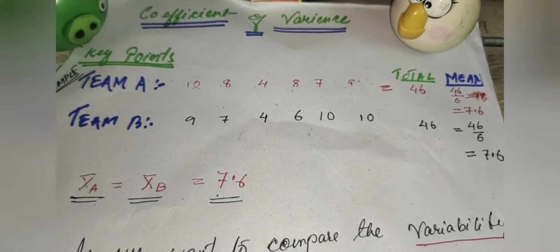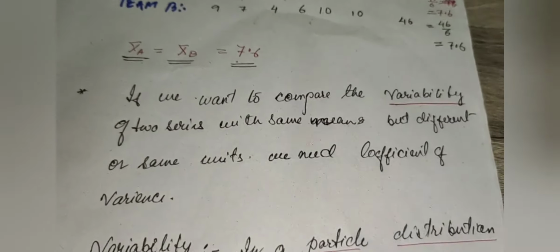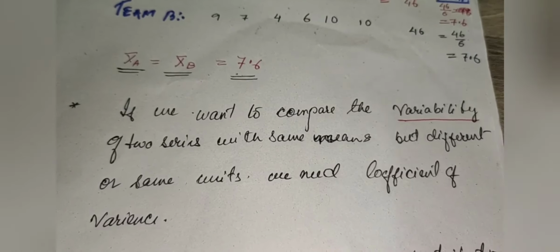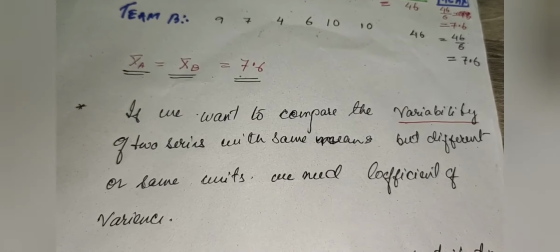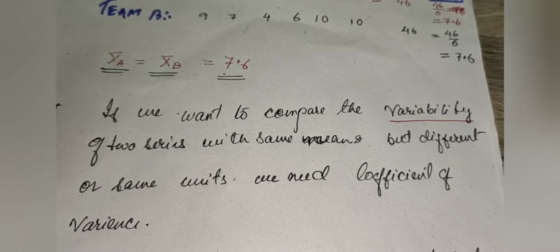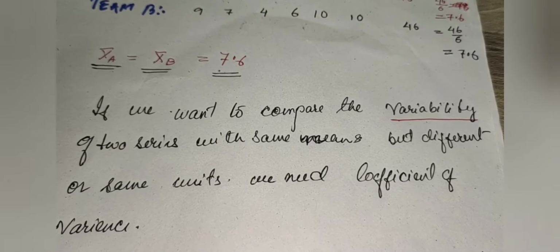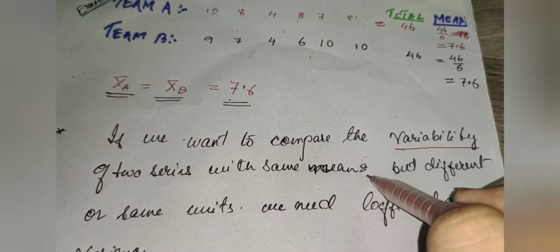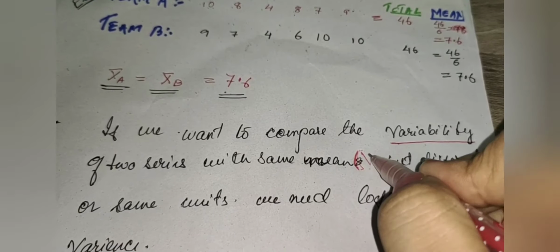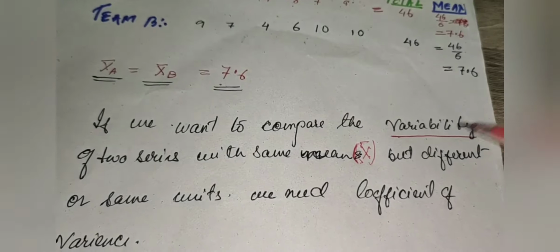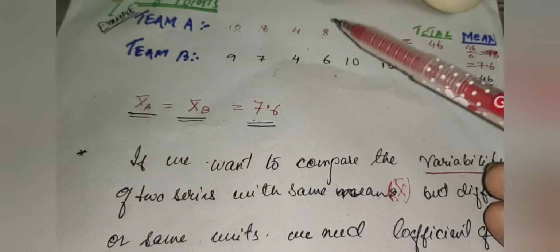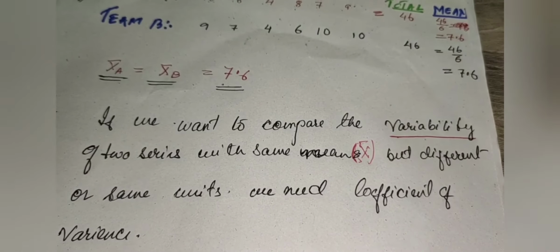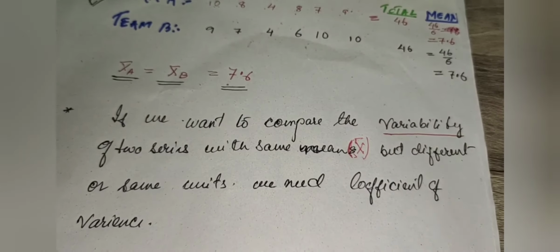Now from this example, the outcome that we can pen down is: if we want to compare the variability of two series with the same arithmetic mean, but different or same unit, here the unit is the marks they are scoring, we need coefficient of variance. This is the first case.